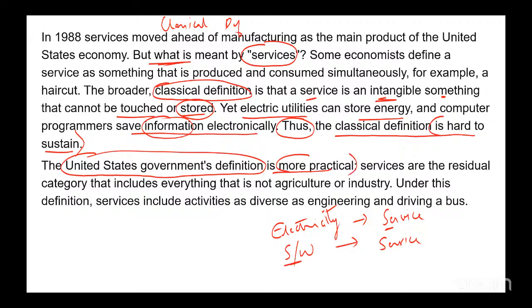Practical would be, let's say, convenient to use. Why is it convenient to use? It says services are a residual category that includes everything that is not agriculture or industry. So first categorization you do, let's say agriculture. The other categorization you do, industry. Whatever is left, that is service. Becomes practical. Somebody asks you what is service? Something that is not agriculture, not industry is service. So it becomes more practical.